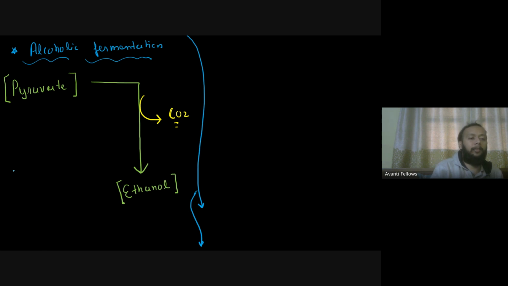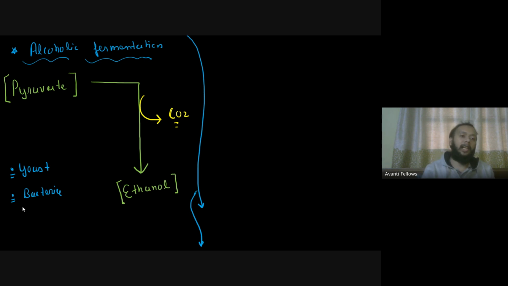You can find this event taking place in the yeast, right? So these are some of the fungi. Some bacteria can carry out the alcoholic fermentation, right? But yeast is a common example. You will find in them the alcoholic fermentation can take place. ये animal cell के अंदर आपको होते हुए नहीं मिलता.